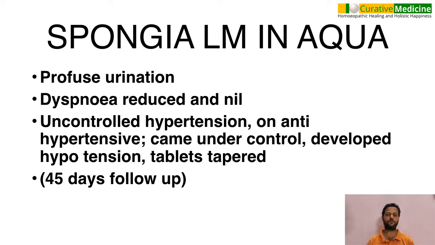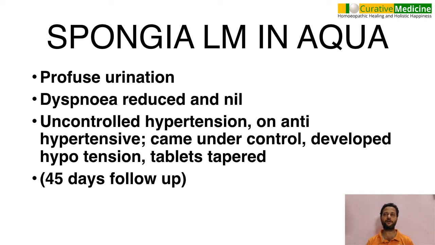Now, even though the remedy was not covering the hypertensive point and it was not taken for rubric usage, the same remedy which controlled the dyspnea reduced his blood pressure as well, and the patient started developing hypotension, which was confirmed by measuring his blood pressure, and the blood pressure tablets were tapered. So this is an early follow-up. There is a long way to go, and this was a 45 days follow-up.